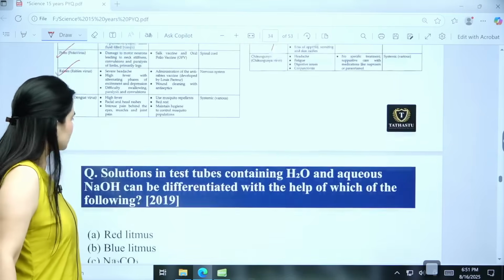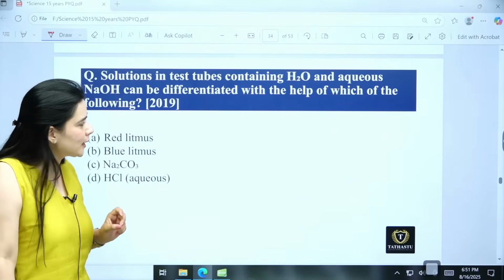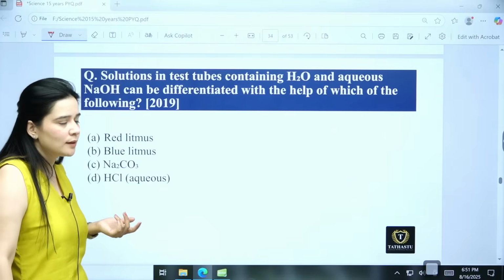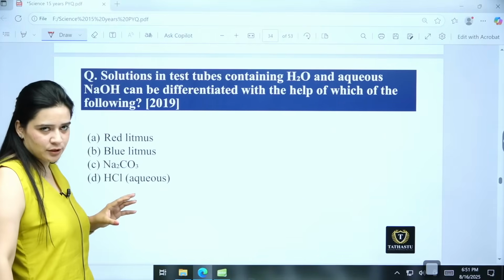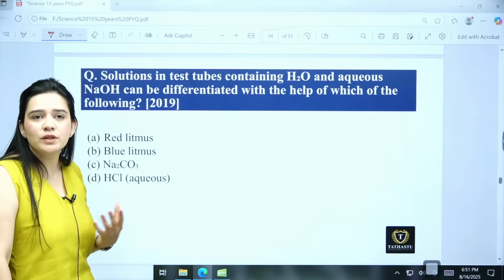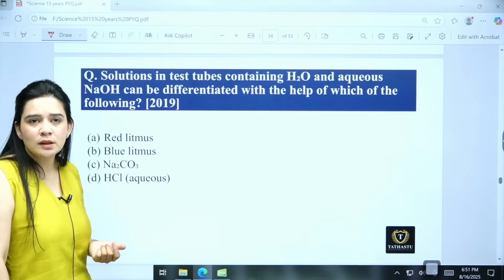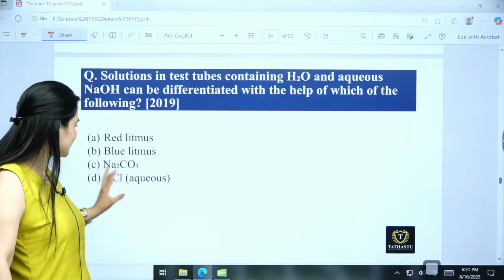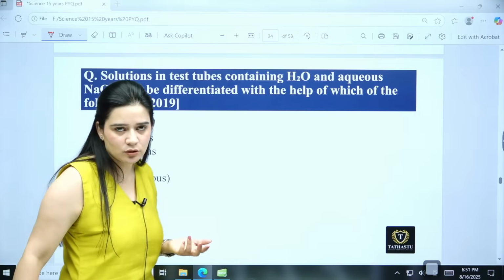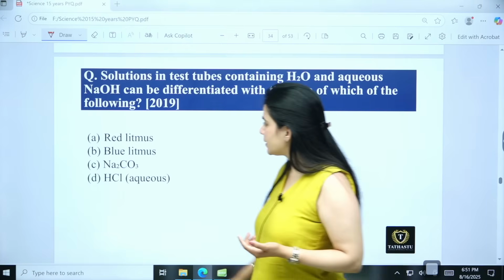Then coming to the next question: solutions in the test tubes containing H2O, that is water, and aqueous NaOH can be differentiated with the help of which of the following? Okay? Red litmus, blue litmus, Na2CO3, or aqueous HCl, hydrochloric acid. So, here the right answer is red litmus.